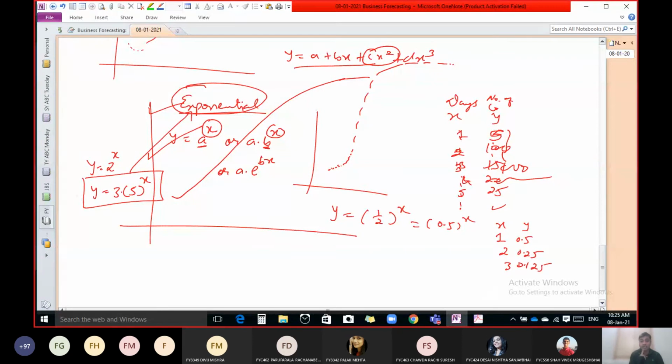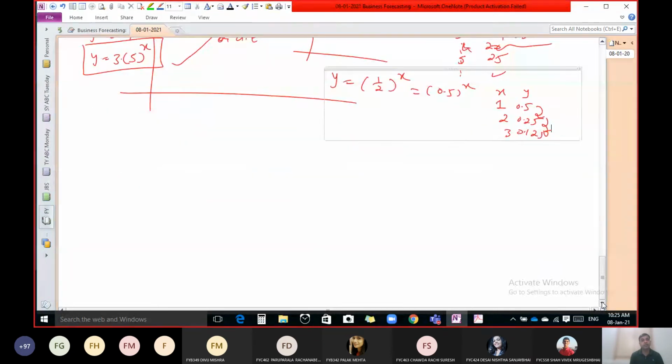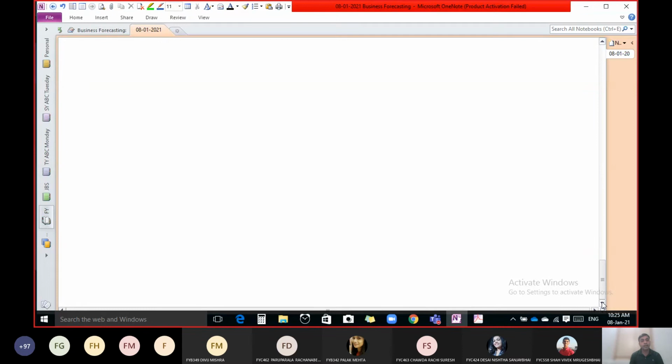So now there is a question. What should be the best line for the given data, if we have values of x and y? Which one is the best line for these values of x and y? We don't know the exact values of x and y. So how do we know which one is the best line?